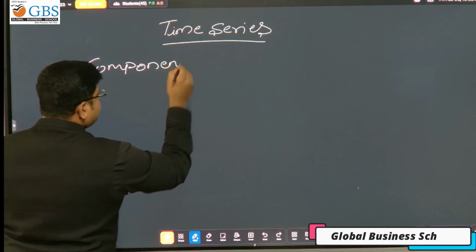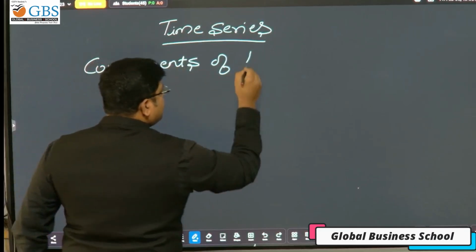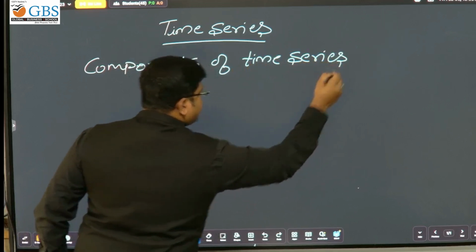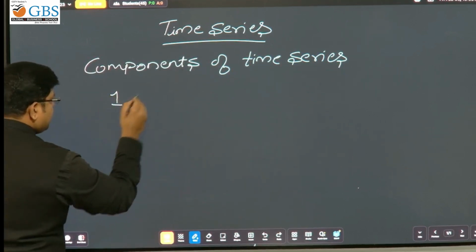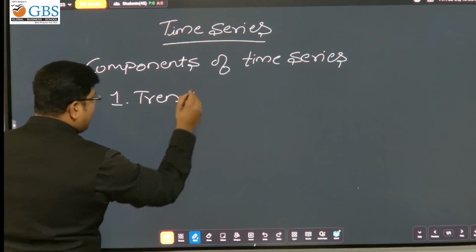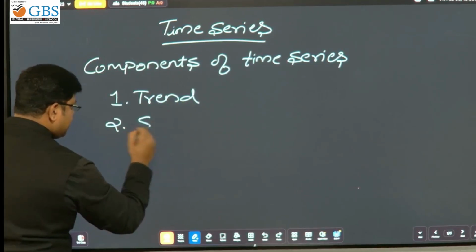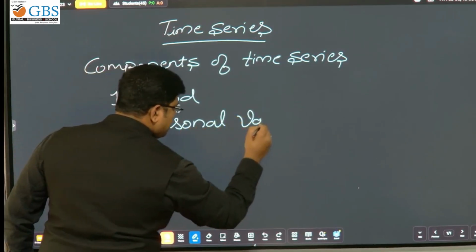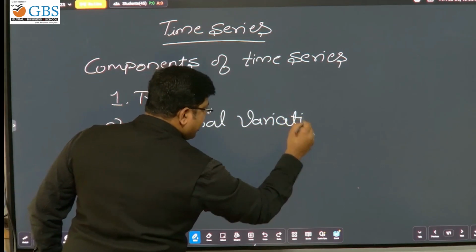Components of time series. Which are those? The first one is trend. Second one is seasonal variation.